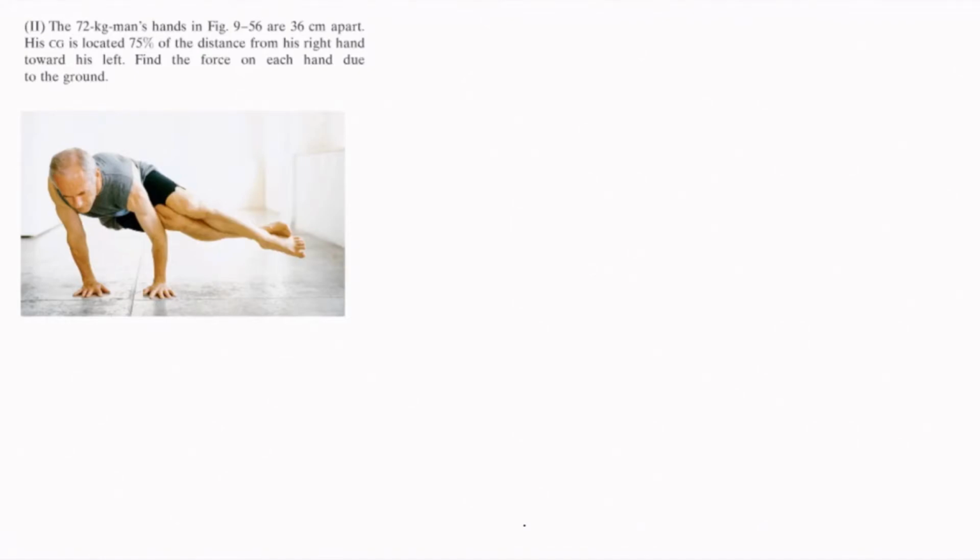So if this is his right hand, and this is his left hand, and this is the distance between the two hands, somewhere here is his center of gravity, which is 75% of 36 centimeters. So 75% of 36 centimeters is 27 centimeters. So this is 27 centimeters, and this is 9 centimeters.